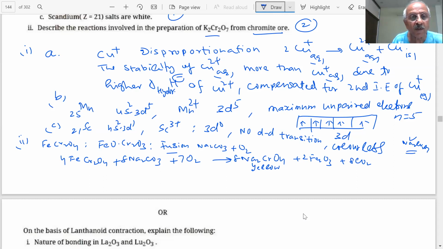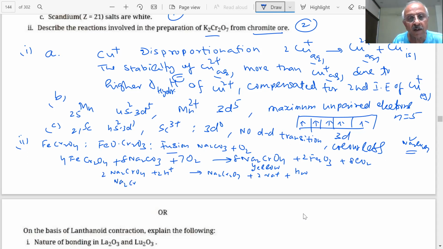KCl. So what do we do? Add acid. Filtered and acidified with H2SO4. What is the result of that? Na2CrO4, acidify. And the result of this is Na2Cr2O7. So you have 2H plus, and if I take 2, then you will also get 2Na plus and H2O. After you get this, this can be easily replaced by KCl.